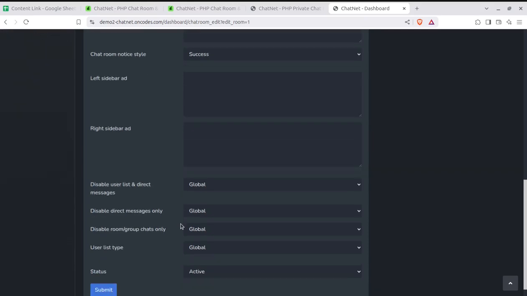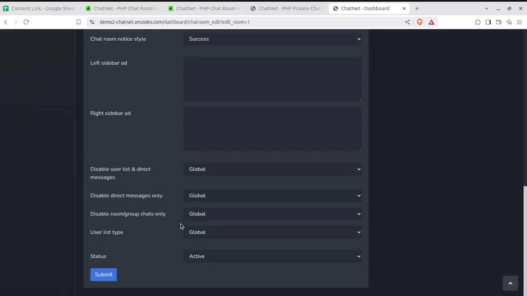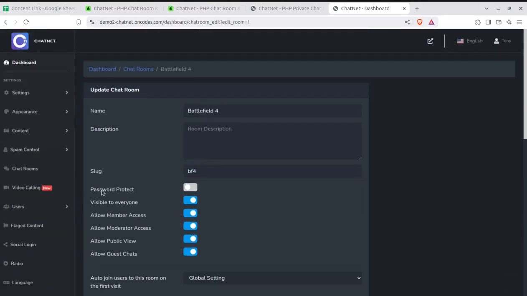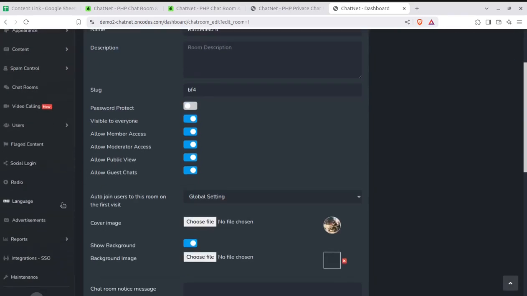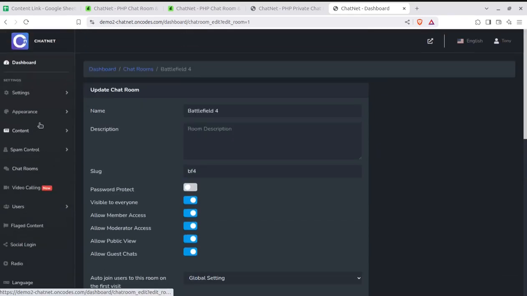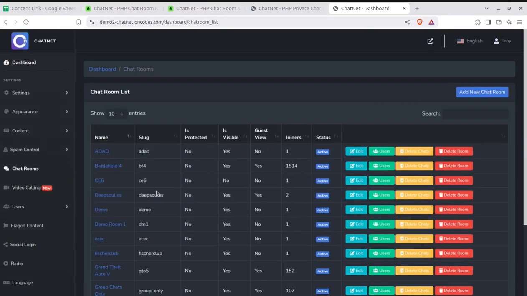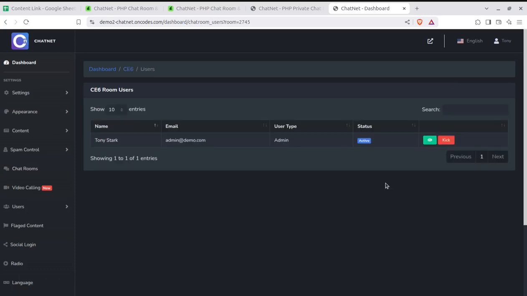So it is totally up to you how you are setting the system to run on the web. Yeah, you get it. So this is a very good control that we can have in the chat room area. And further, we have all the controls. Even we can delete the chats, and we can control the room users, how many users are there. Even we can block a particular user.